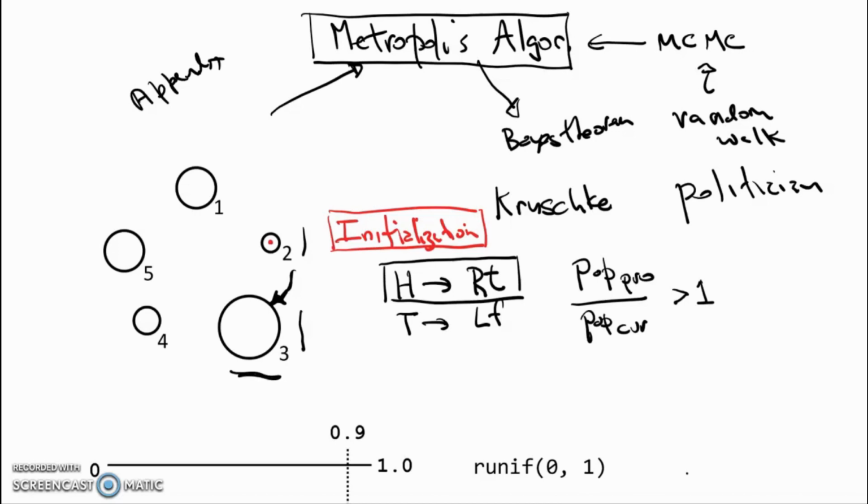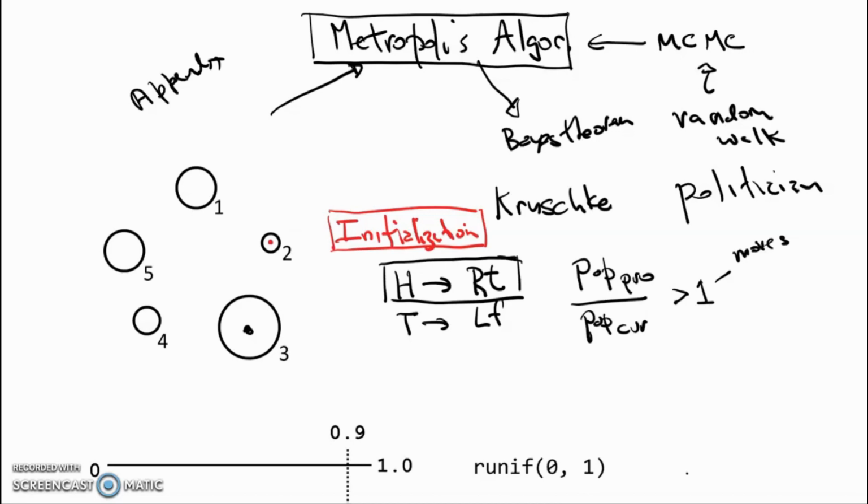If we look at the size of these two circles, it looks like circle 3 has a bigger population than circle 2. The ratio is greater than 1, so the politician moves. The politician accepts the proposed island and moves to Island 3, which now becomes the current island. The next morning, the process is repeated.